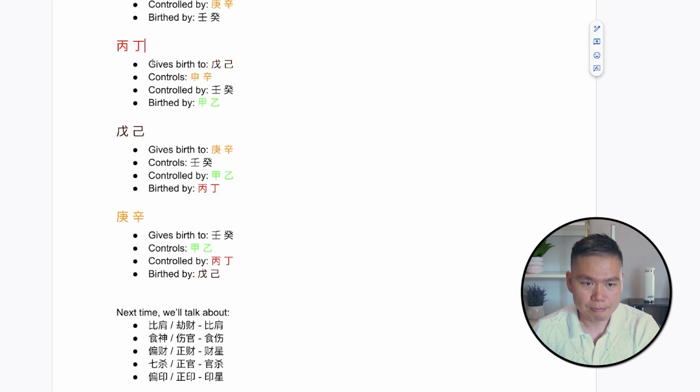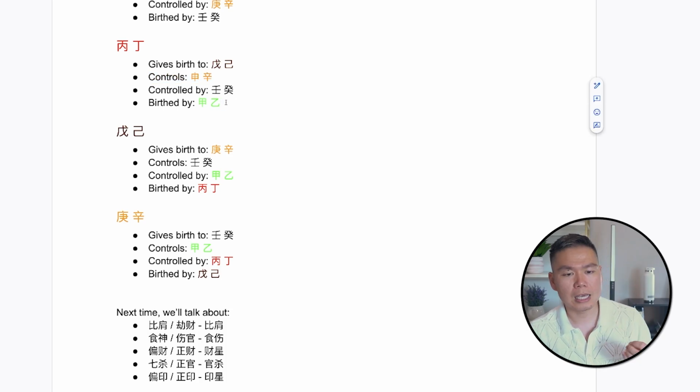When you see 丙丁, what are they happy about? Are they happy about 戊己, because that's their children? And they're also happy about 甲乙, because that's what gives birth to it. It's afraid of 壬癸, because it's afraid of water. And it controls the metal, which is 生金.